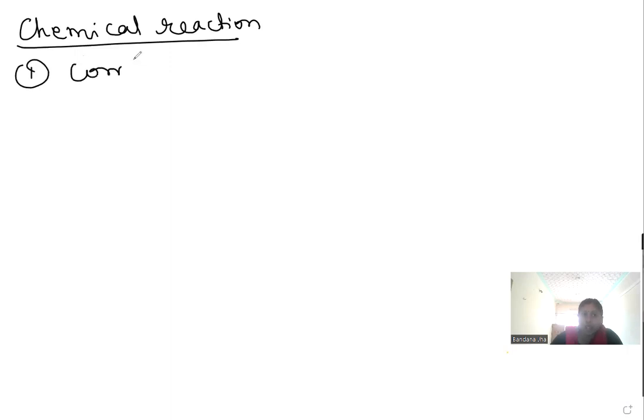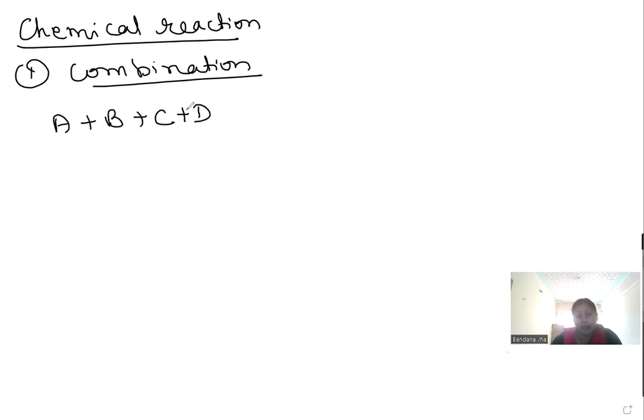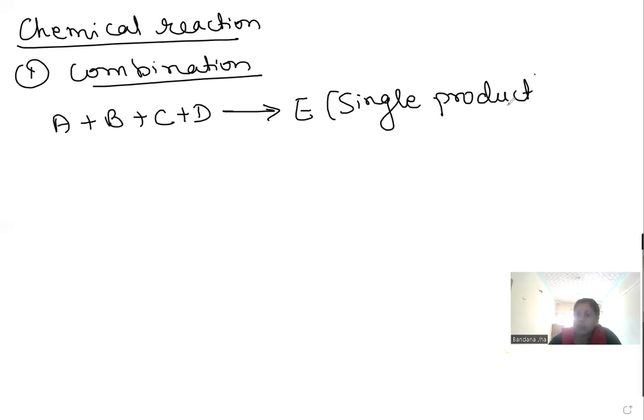Now, chemical reactions. So our first type of chemical reaction is the combination reaction. In a combination reaction, what we have studied is that the reactant side can have two or more reactants, but the product will be only one. Single product will be there. Is this clear? Product will be just a single product.